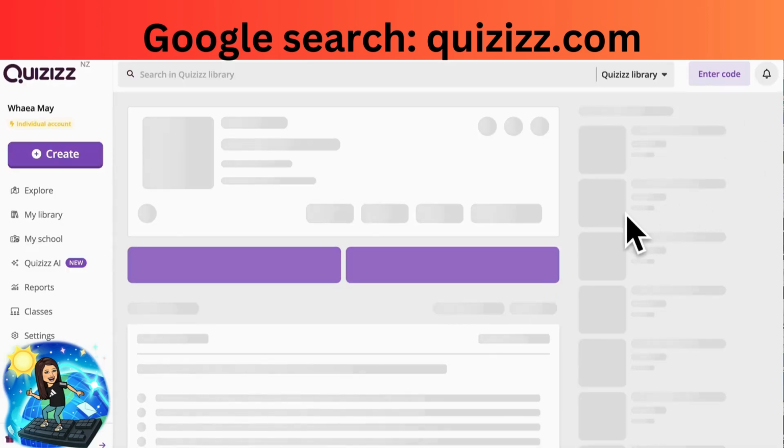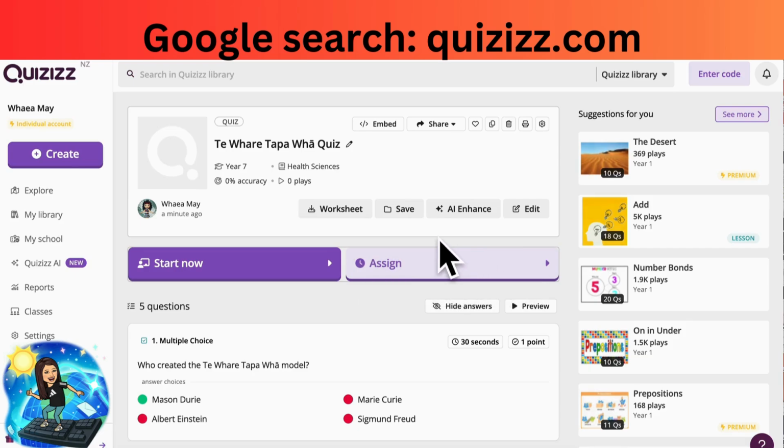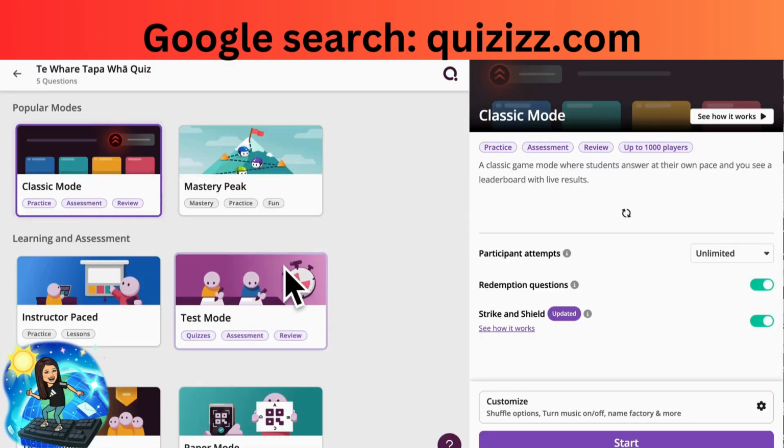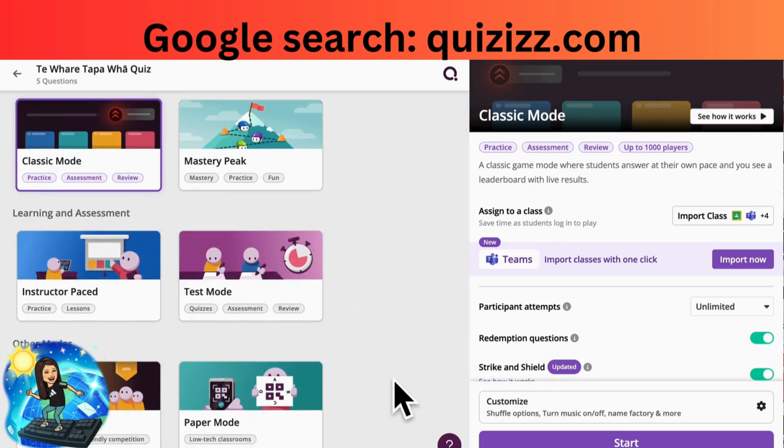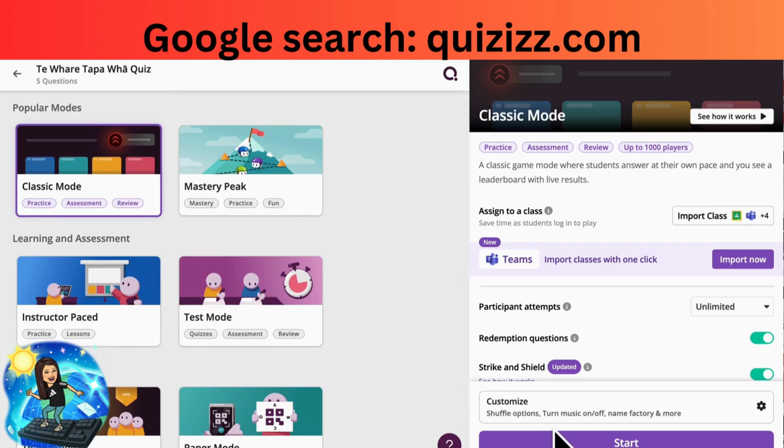Click publish. You can assign it to people, or you can start now and see what it looks like. So we'll click start now. There are 6 options here to share your quiz. We're going for the classic mode, nice and easy, where students can answer at their own pace and see a leaderboard with live results. Click start now.